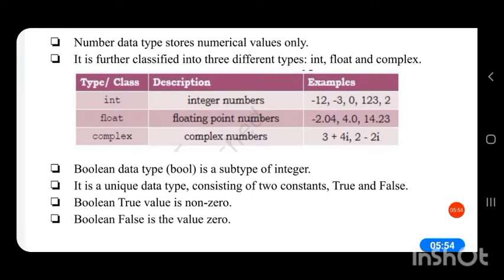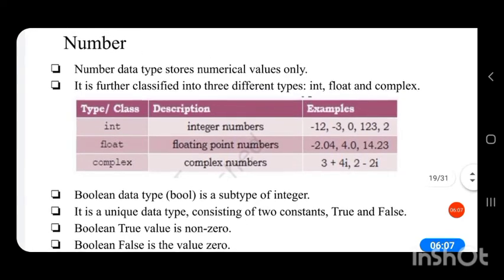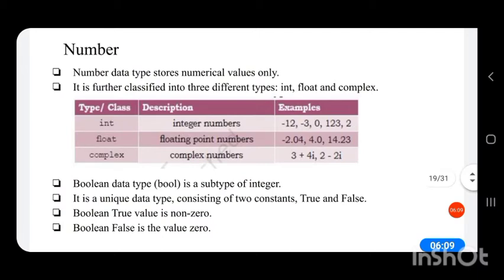Any non-zero value is represented as true, and boolean false is a value equivalent to 0. So boolean is a subtype of integer data type, and it has two values, true and false. All non-zero values are represented by true and all zeros are represented by false.